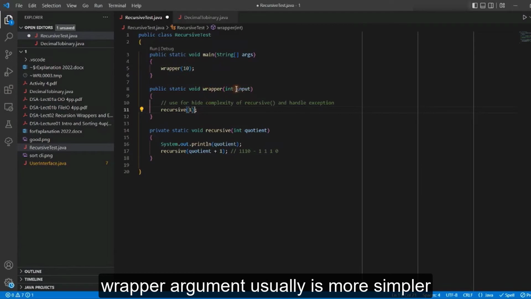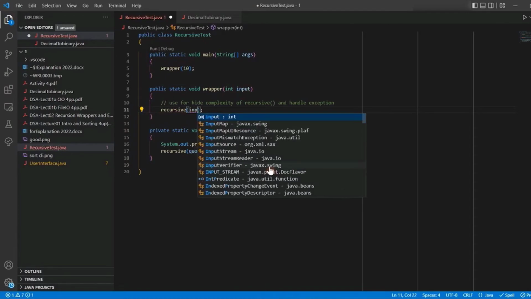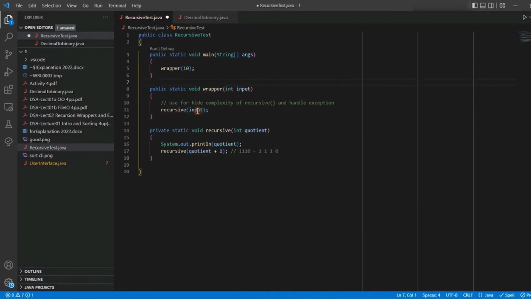The wrapper would have its own argument. This argument would then pass to here. So let's say I follow the input, and then this input will call this real recursive function. So if I print this, I print the quotient from the argument, and then I call itself recursively with quotient plus 1.